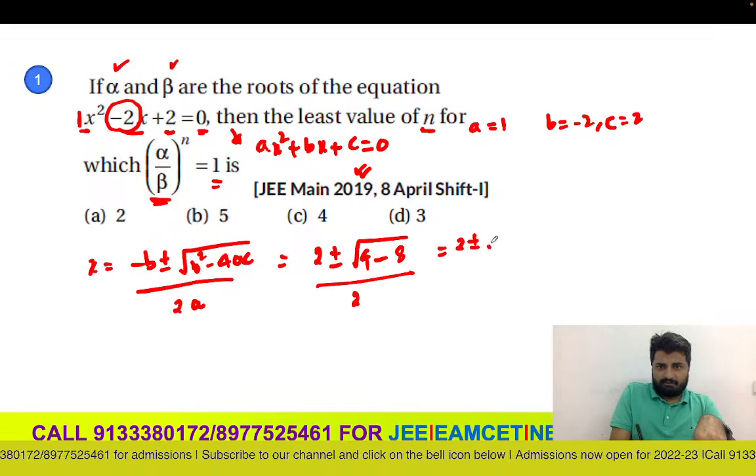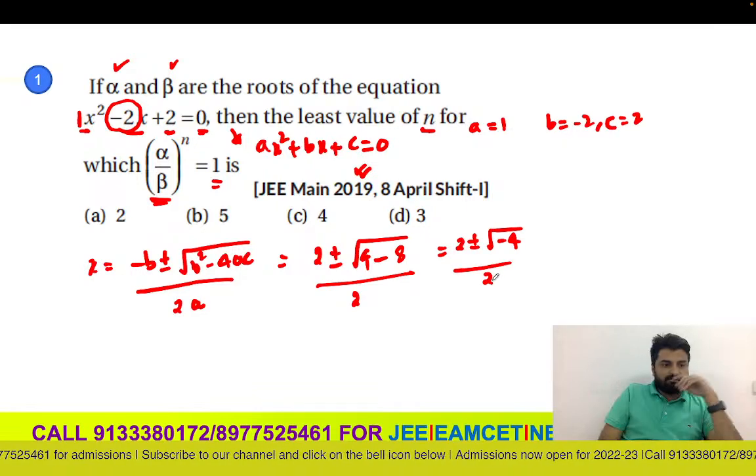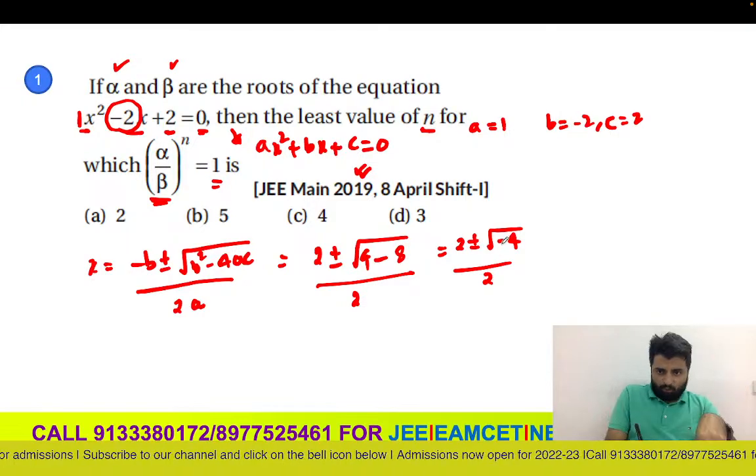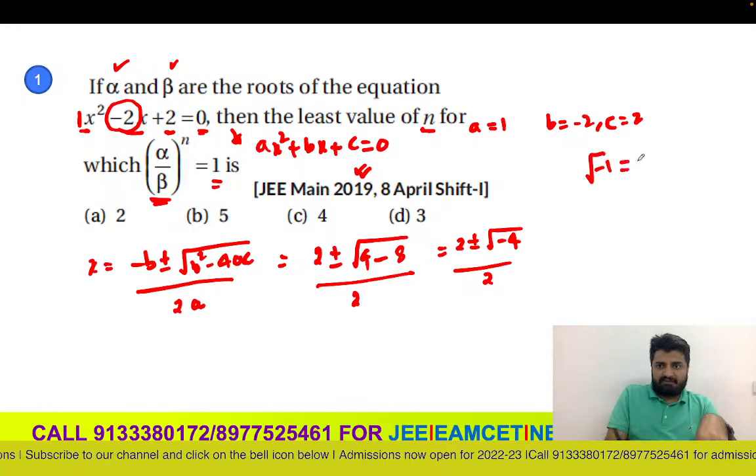So 2 plus or minus under root of minus 4, by 2. Now this is interesting because we have a root of minus 4. Now we just saw that under root of minus 1 I can write it as i.